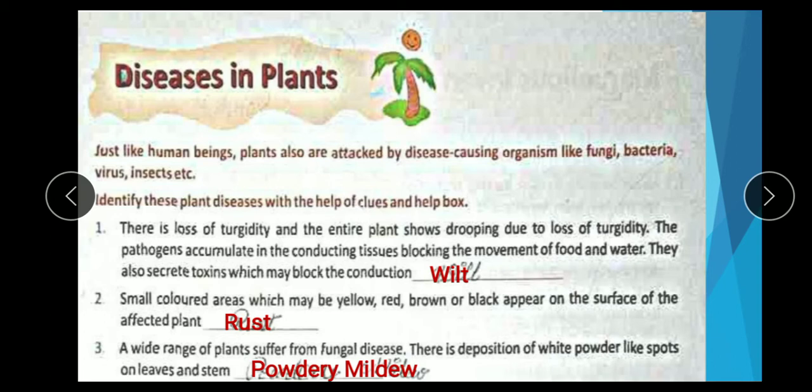The name of this disease is powdery mildew. Means when such a type of disease occurs in a plant, then white powder-like spots are seen on leaves and stem. The name of this disease is powdery mildew.